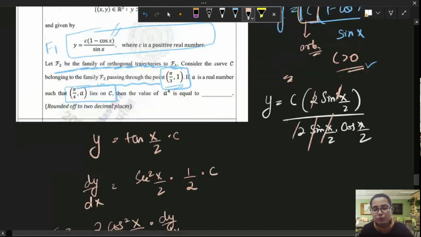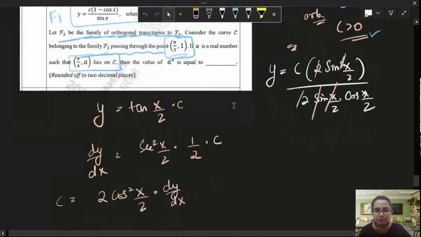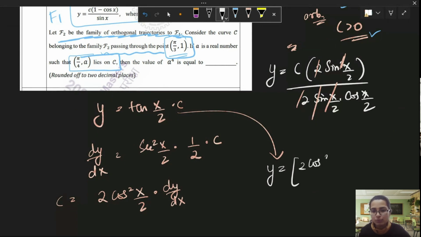Now I can substitute this C in the original equation, because I've already changed the original equation into the tangent form. So y equals C times tangent x by 2, where C is 2 cos square x by 2 dy over dx.